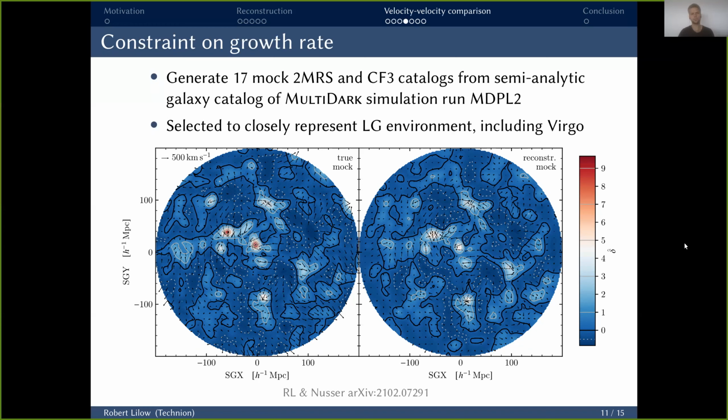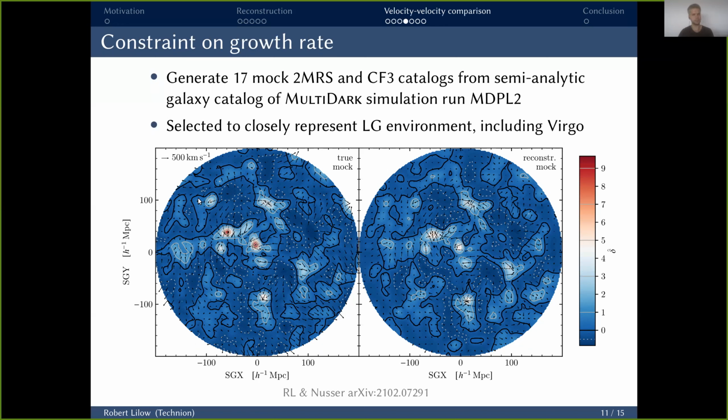Now we have to be careful not to just take any random subvolume of the simulation, because any deviation from the specific flows that we find in the real universe could lead to systematic errors. So we apply a set of criteria to find regions which are very closely representative of the local group environment. So for example, there has to be a local group type halo of the correct mass, same for Virgo in the right distance, and also the absolute and relative velocities of the local group and Virgo have to closely match the observed ones.